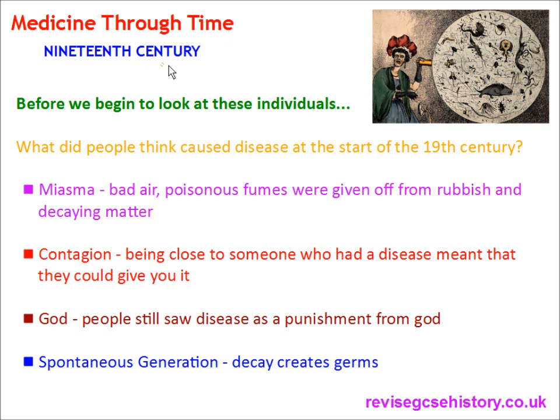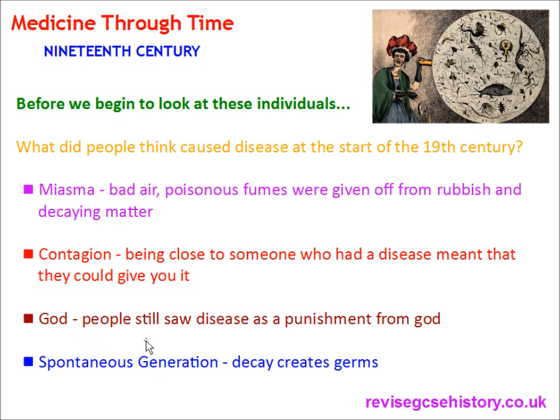So, before we begin to look at these individuals, let's have a look at this. What did people think caused disease at the start of the 19th century? Obviously, people didn't know that germs cause disease, and that's what makes people ill. But here are some things they did think made people ill. Miasma, they thought disease was caused by bad air. There were poisonous fumes in the air given off by rubbish and decaying matter. Contagion, they understood this, and this is certainly true. That's being close to someone with the disease meant that you got the disease too, and we know that's true today. God, people still believed that disease was a punishment from God, as they did in the Middle Ages.